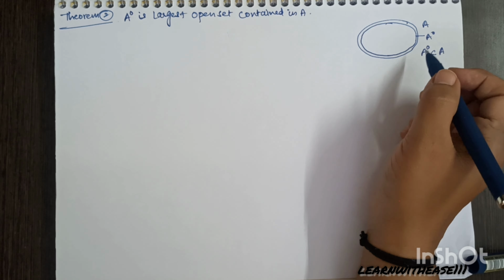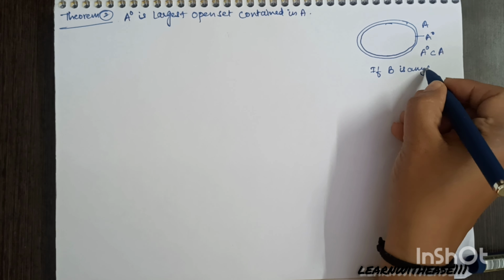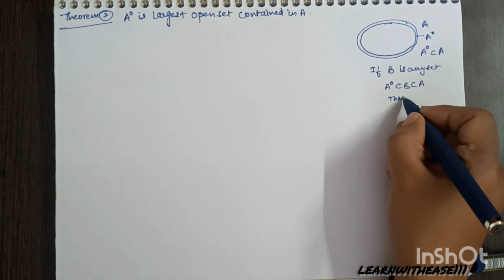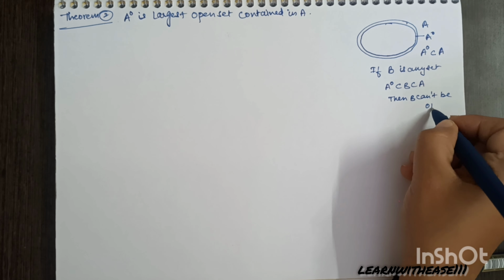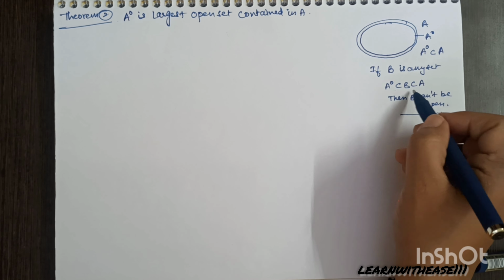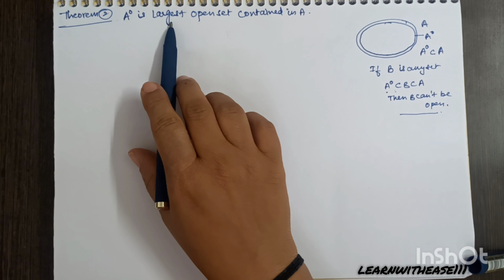A0 is the largest open set contained in A. It means if B is any set that comes in between A0 and A, then B won't be open. So this is one way of understanding this. Another way I'll discuss in a while.